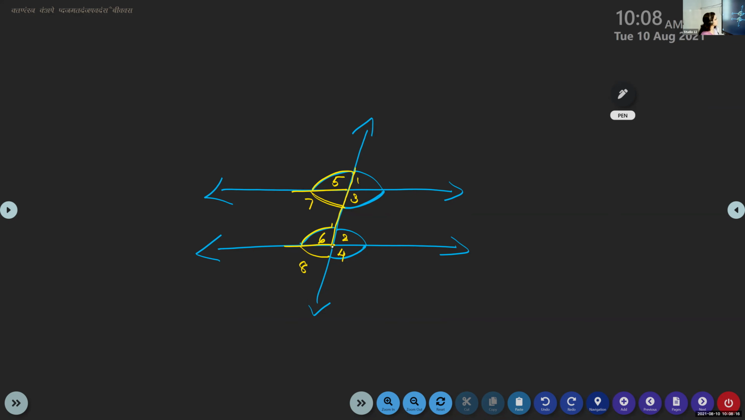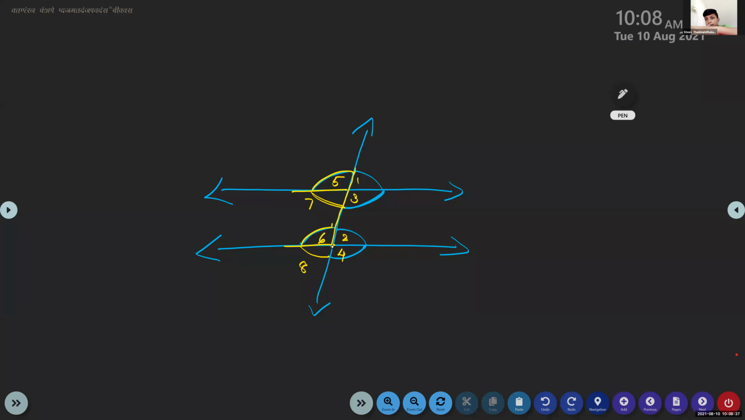Fidel, did you understand? Yes, ma'am. Was it clear? Alternate interior and co-interior, it is clear, no? Only confusion, yes, ma'am, corresponding angles. Corresponding angles will be on the same side of the transversal, and they lie either both on the top of the line or both under the line.